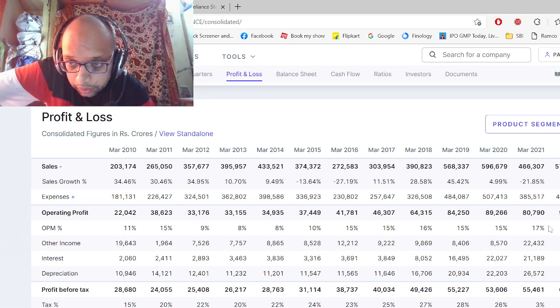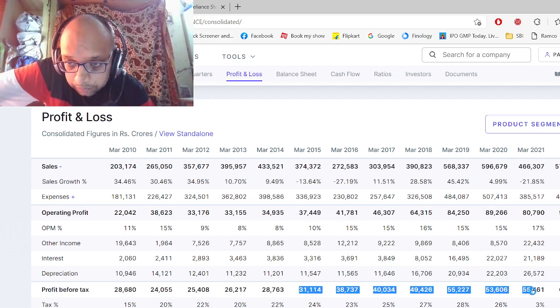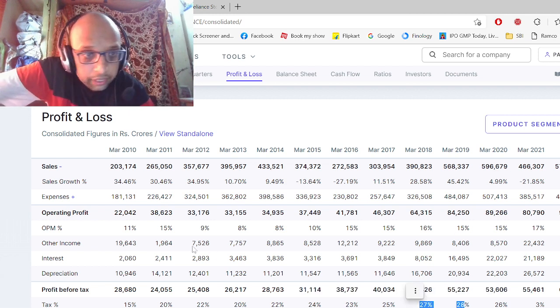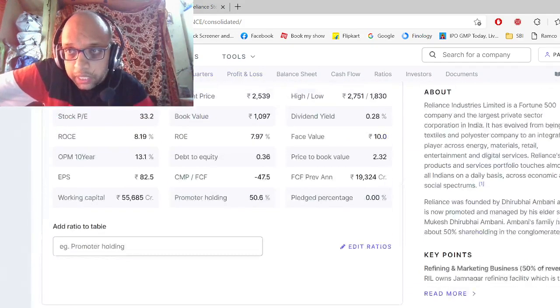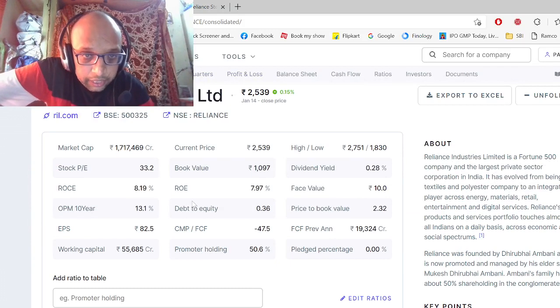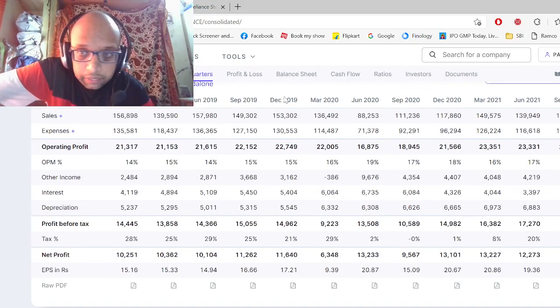Just see, every year out of their business they are getting 16% profit after the tax deduction. This is the tax percentage. Okay, and just a minute, we will check how much debt the company has. It is 0.36% debt. Okay, we will check how much interest they are paying for that.